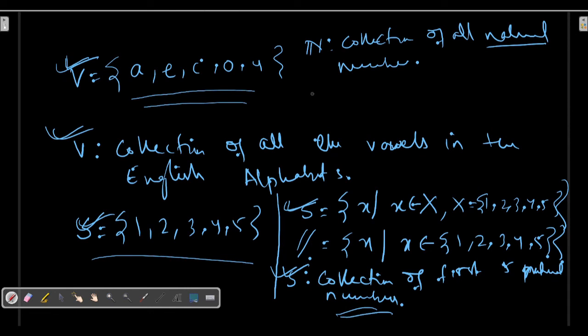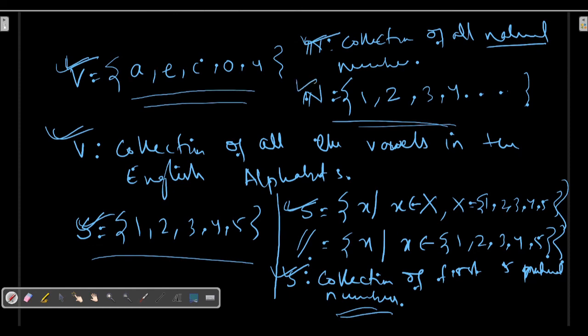Now when I write this in roster form, all the elements must be listed, separated by commas, and enclosed in braces. So first element 1, then separated by comma 2, then likewise 3, 4 and so on. So this is the set builder form of the set of natural numbers, and this is the roster form of the set of natural numbers.